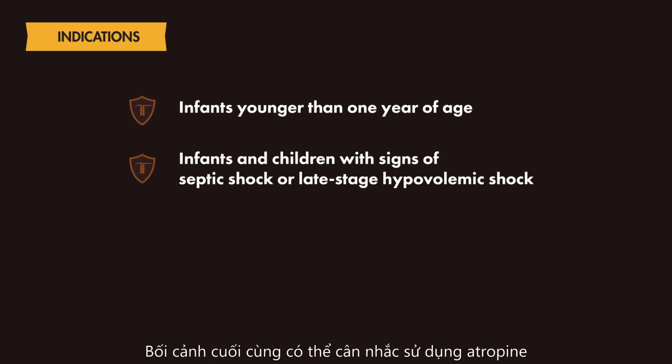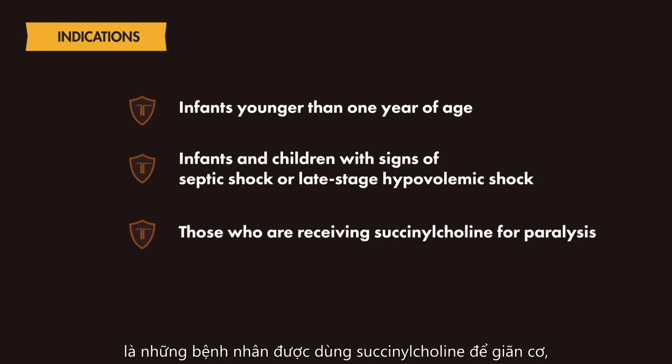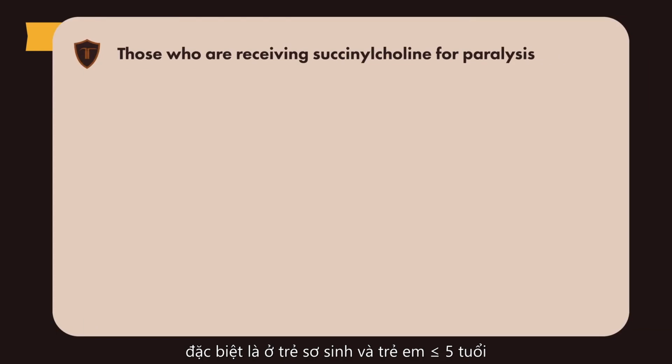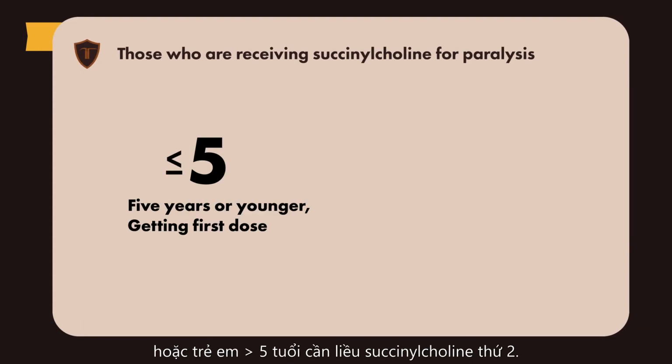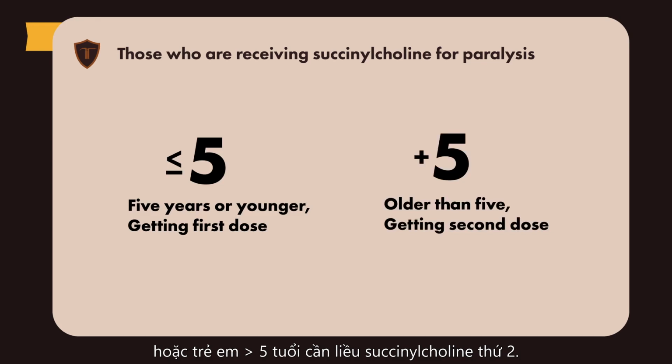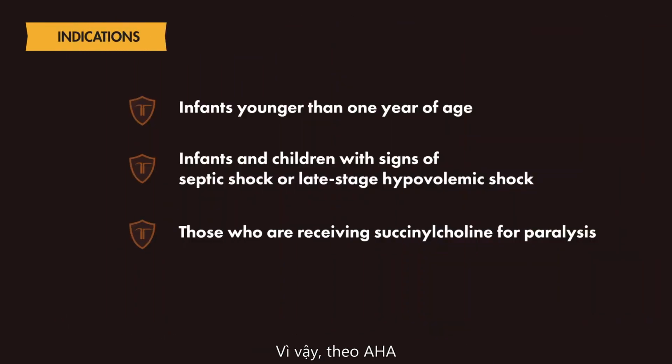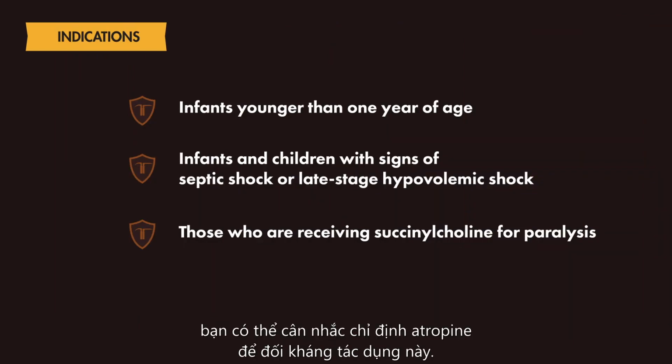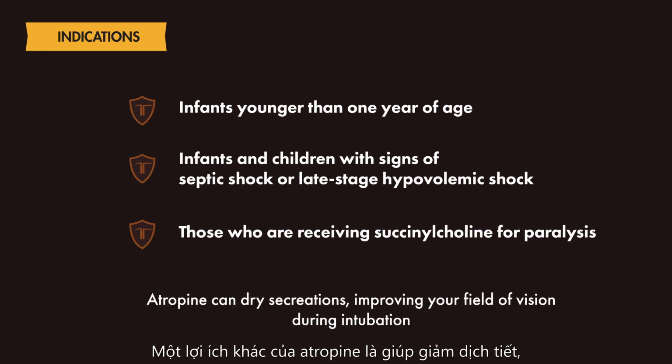And finally, the last scenario to consider the use of atropine include those who are receiving succinylcholine for paralysis, specifically in infants and children 5 years of age or younger, or in children older than 5 years of age who are receiving a second dose of succinylcholine. That's because the use of succinylcholine has been associated with bradycardia and asystole in children. So according to the American Heart Association, you may consider the use of atropine in these cases to help counteract these effects. Also, atropine has a secondary benefit in that it dries secretions and may improve your field of vision during pediatric intubations.